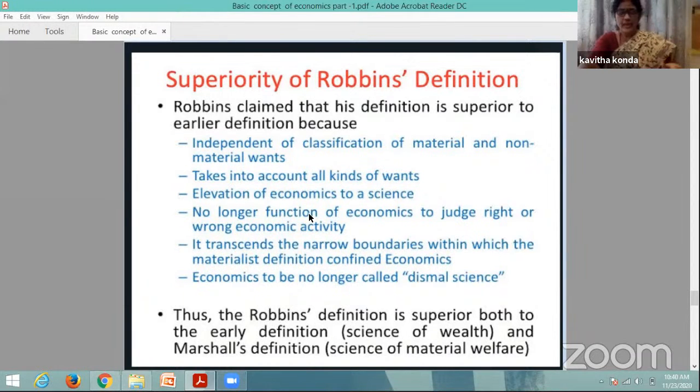Students, I am concluding this today. I explained the wealth definition, the welfare definition, and Robbins' scarcity definition. All of you please go through these definitions and study all these things. In the next class we will meet with another definition. So this is all about the introduction and the definitions.